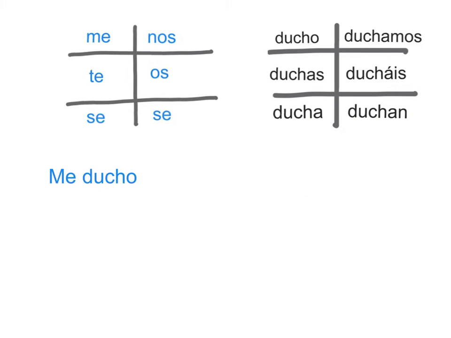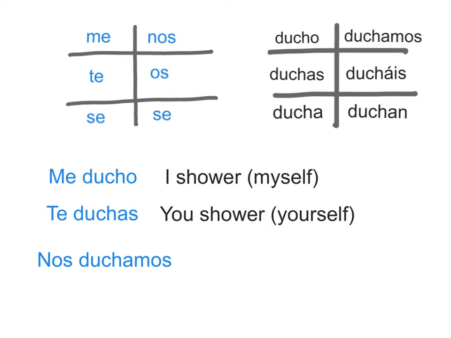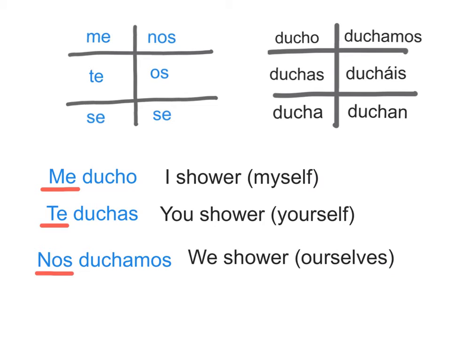So now let's put them together with the pronouns positioned before the verb. Me ducho. I shower myself. Te duchas. You shower yourself. Nos duchamos. We shower ourselves. Again, notice how the verb is conjugated like we normally do, but our reflexive pronouns go in front of the verb.